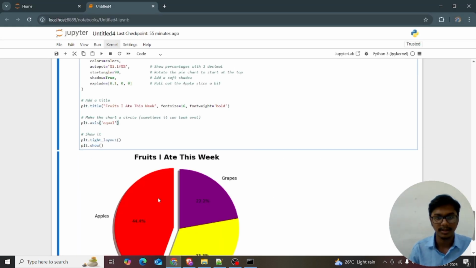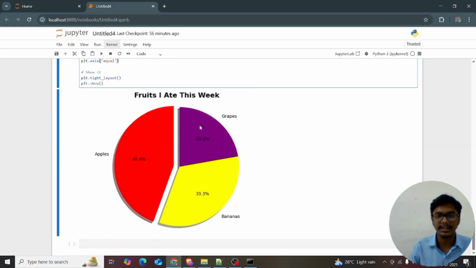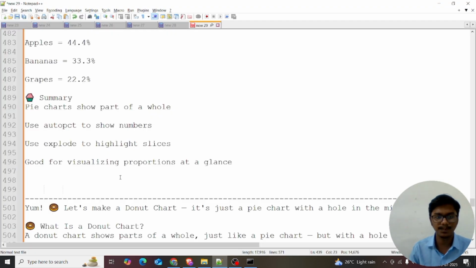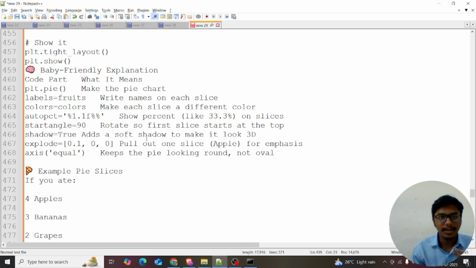Wait for a minute. These are the numbers, right? Autopct. So make use of it, and use explode to highlight the slices. Highlighting the slices means showing which slices have the most pieces. It's good for visualizing the proportions at a glance. So I hope I covered everything about the pie chart.